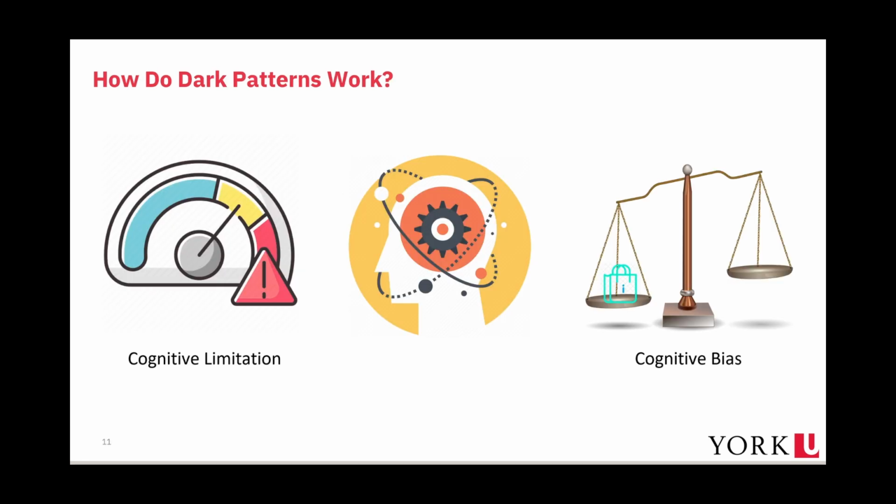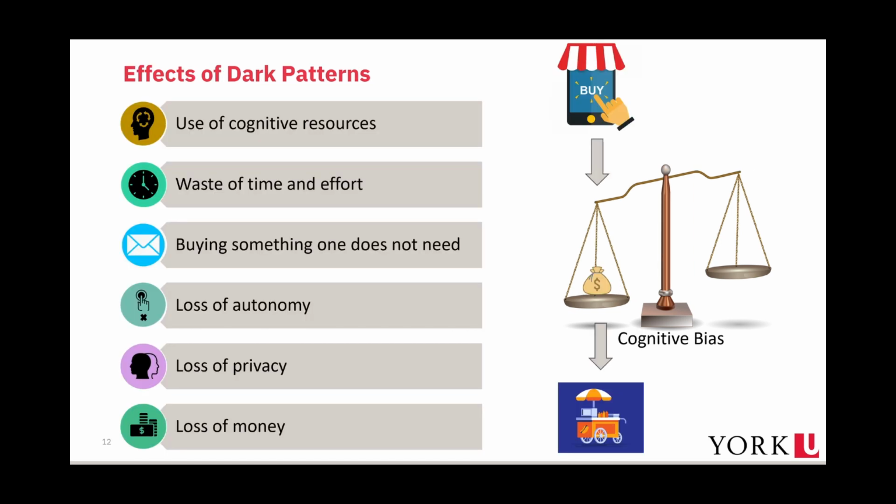Dark patterns leverage human cognitive limitation, bias, and information overload to make users do what may not be in their best interest or they would not ordinarily do. Research shows that dark patterns can affect users in several ways, resulting in users expending finite cognitive resources, wasting precious time and effort, losing privacy, autonomy, and money.